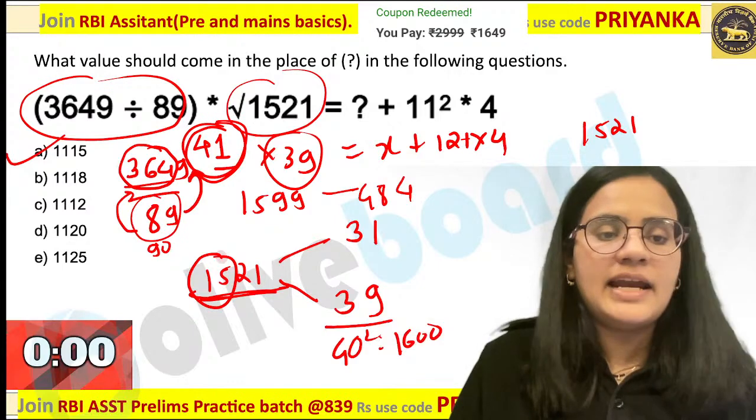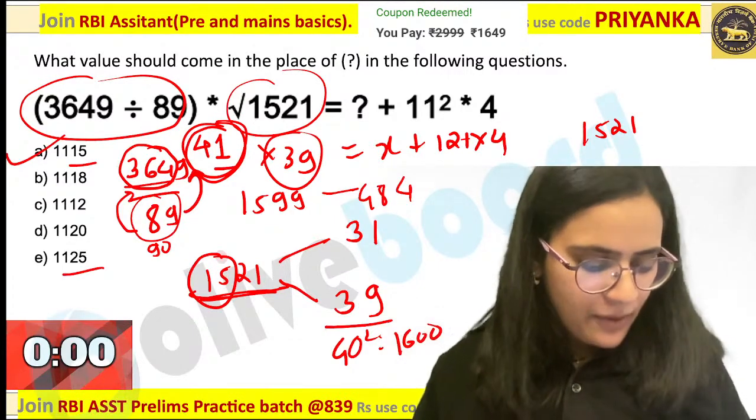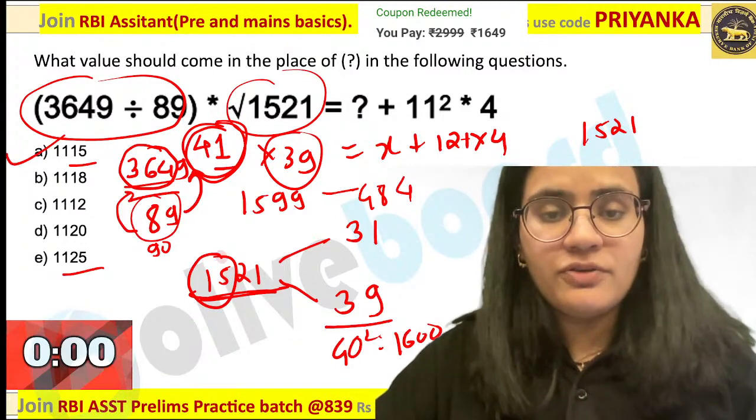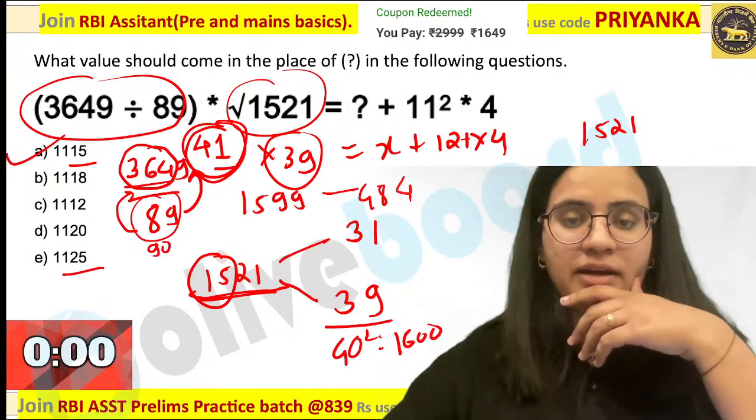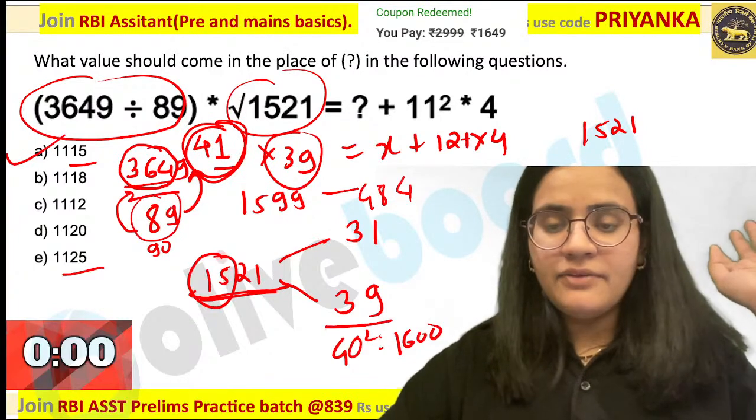Because two options are ending with 5, so that is not going to help you out. Are you guys getting my point? That is not at all going to help you out if you are following that. Everybody is following this part. Is there anyone having any small doubt? Perfectly clear. Very good, guys.